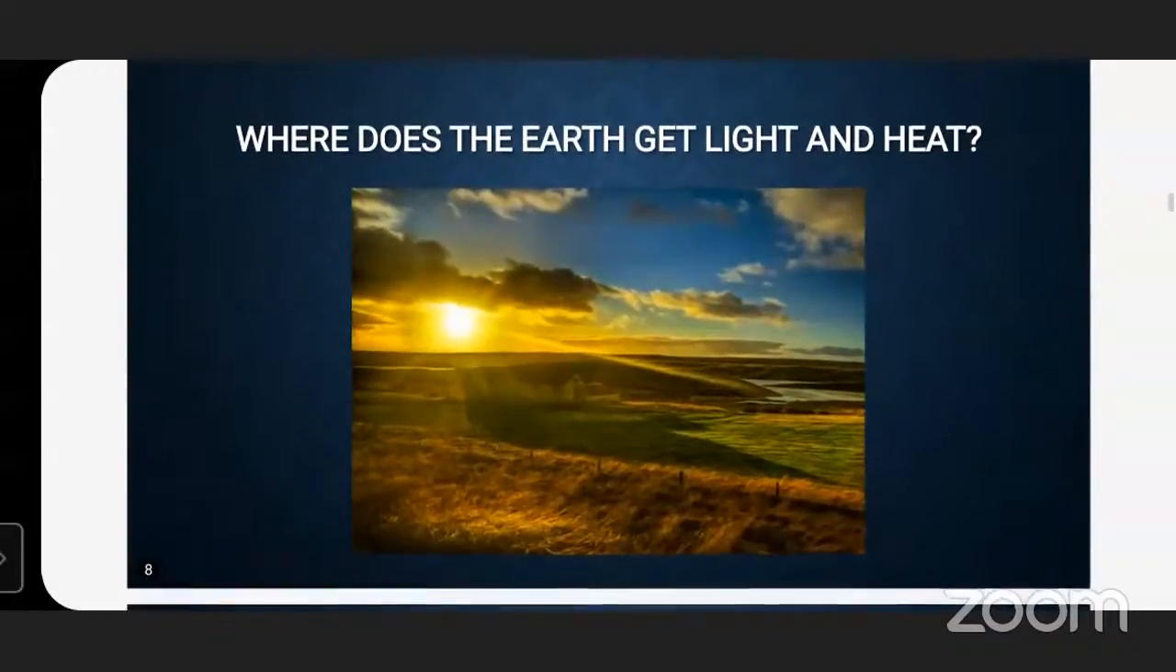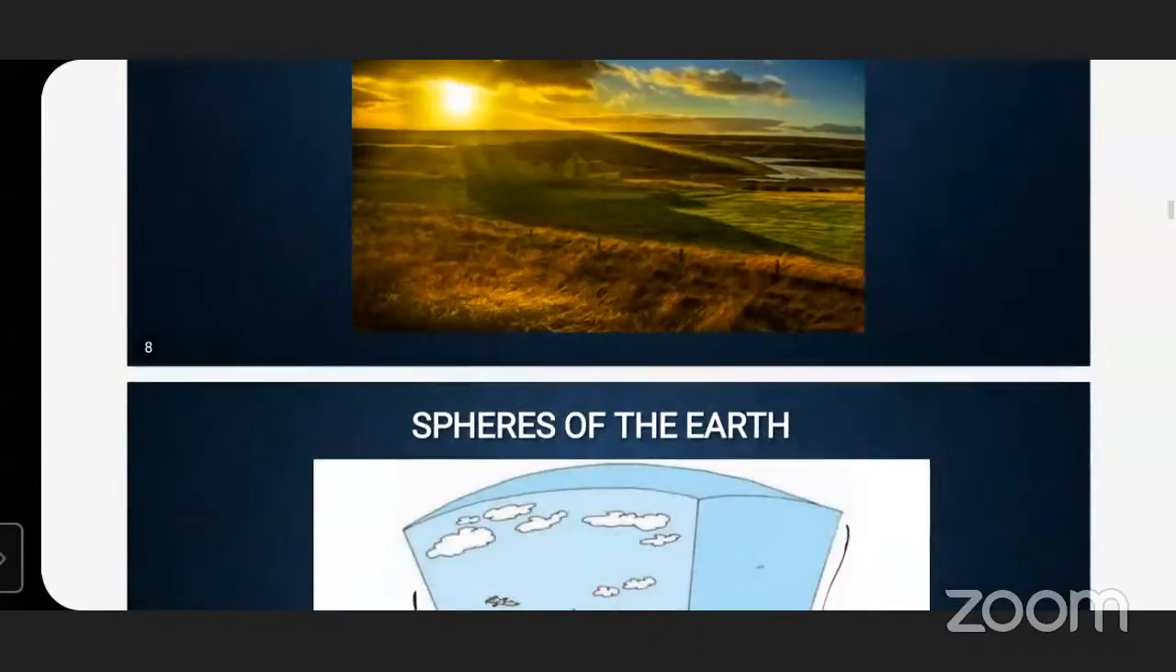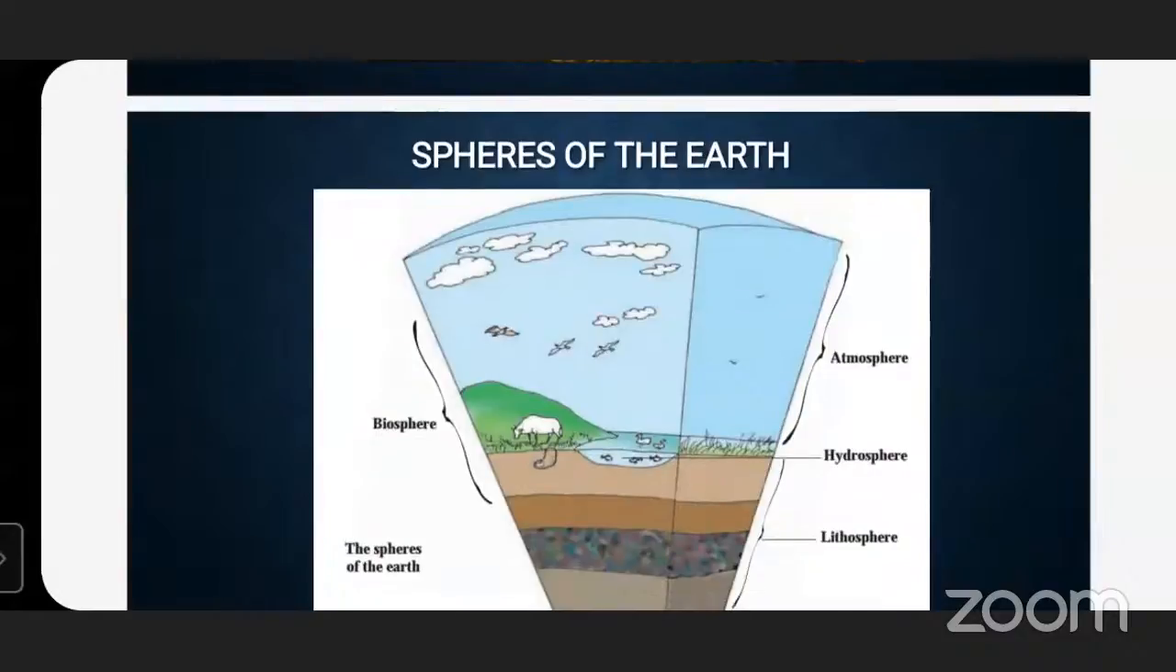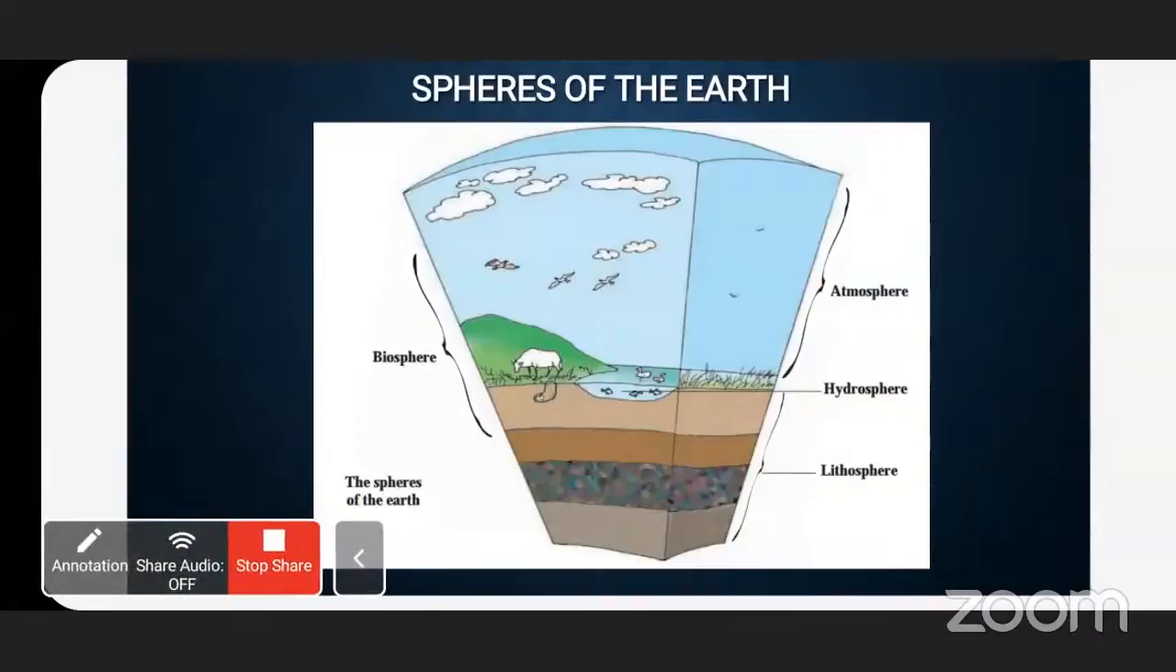Next question. Where does the earth get light and heat? From the sun. Very good. The earth gets light and heat from the sun. Now, on the surface of the earth, we can see land in some places. We can see water in some places, and the land is covered by a layer of air.